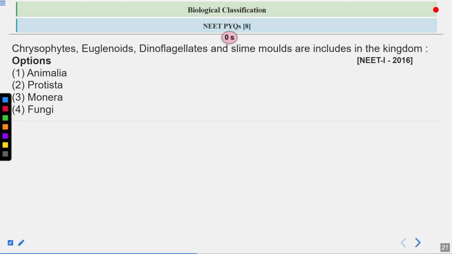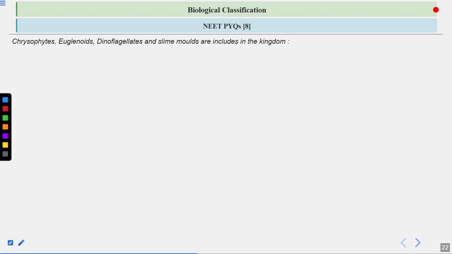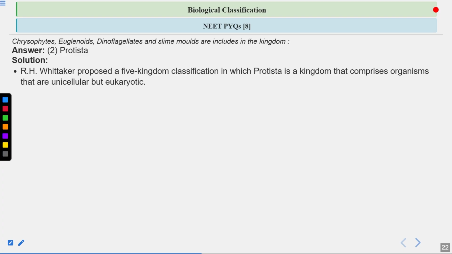Let's have a look at the answer. The answer is the second option, kingdom Protista. Let's have a look at the explanation. R.H. Whittaker proposed the 5 kingdom classification, in which Protista is a kingdom that comprises organisms that are unicellular, meaning single-celled, and eukaryotic. It includes organisms which are unicellular eukaryotes.